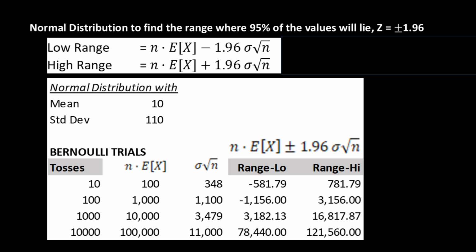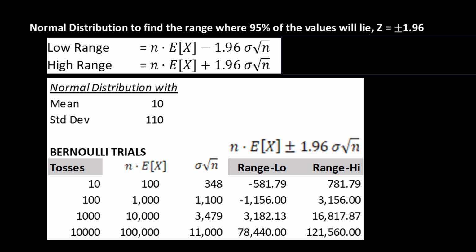What's the next point? Well, given the payoffs, 95% of the time, the low range is negative for 10 and 100 tosses, but positive for 1,000 and 10,000 tosses. Great, you might say, that means I just need to play this at least 1,000 times, right? Well, sure, go ahead. But remember that losses of 1,156 can happen at the 95% level given 100 tosses. At that point, if you get hit, you can't play anymore if you only have $1,000.